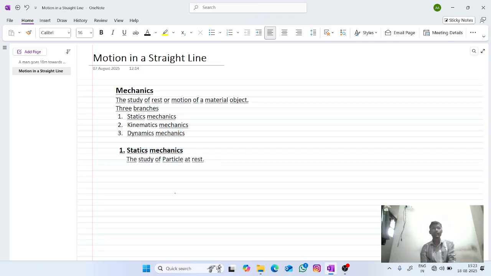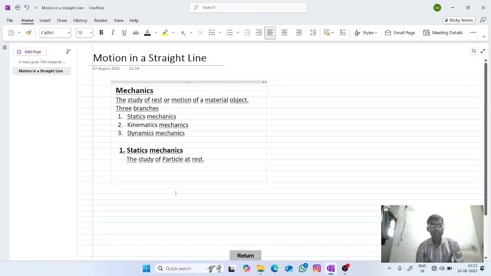Static means rest here. As its name implies, it is a branch of physics which deals with the study of particles at rest.